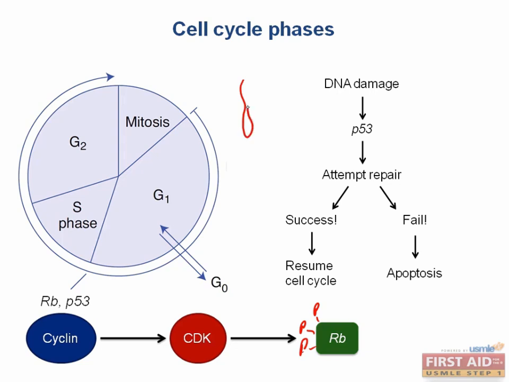Tumor suppressor genes like RB and p53 follow the two-hit rule, which means that both copies of the tumor suppressor gene have to be mutated to allow neoplastic transformation. This is because if only one copy is mutated, the other one is sufficient to regulate the cell cycle and prevent tumorigenesis. By the way, p53 is so powerful that more than half of all cancers have loss-of-function mutations in p53.